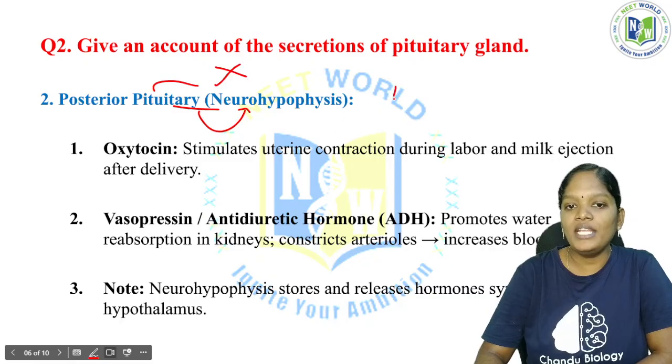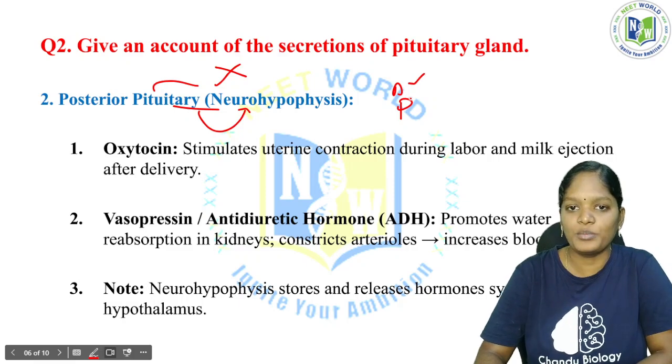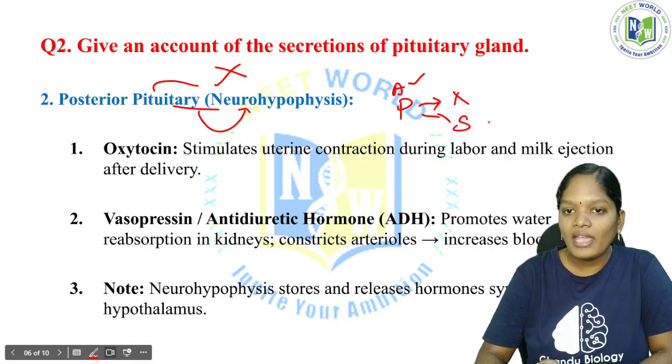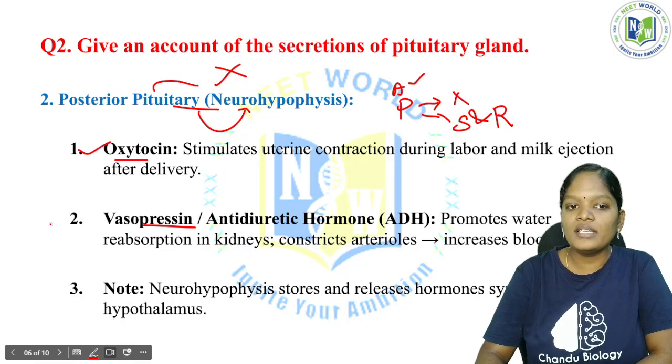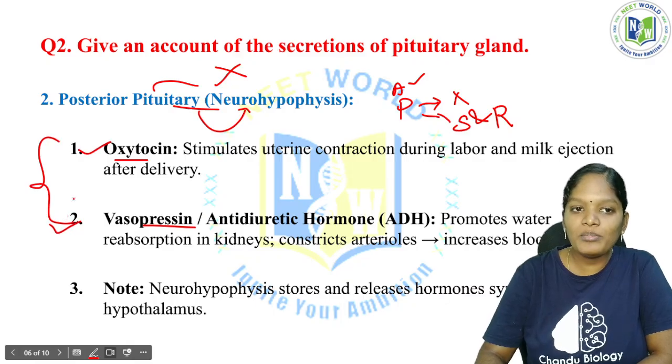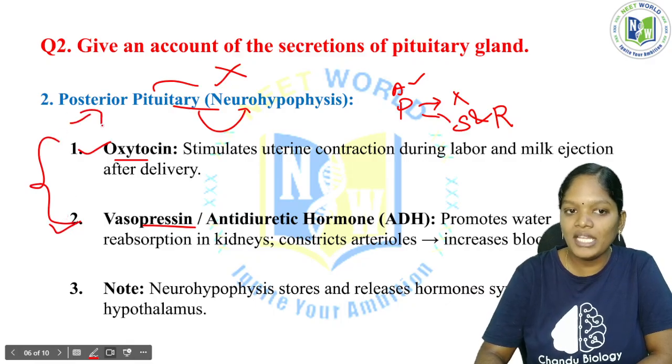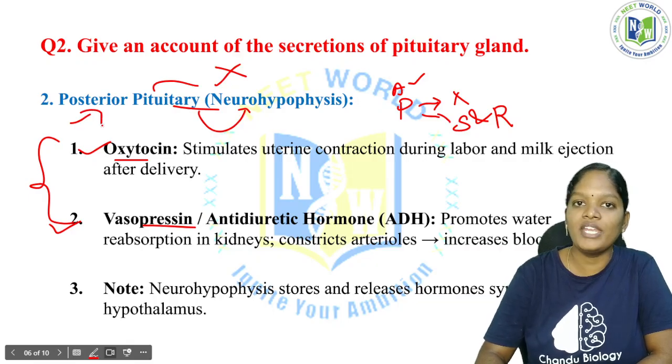We have studied the anterior and posterior pituitary: the anterior pituitary synthesizes and releases hormones, while the posterior pituitary does not synthesize hormones but stores and releases them. Who secretes oxytocin and vasopressin? They are synthesized by the hypothalamus, which sends them to the posterior pituitary, where they are stored and released whenever necessary.